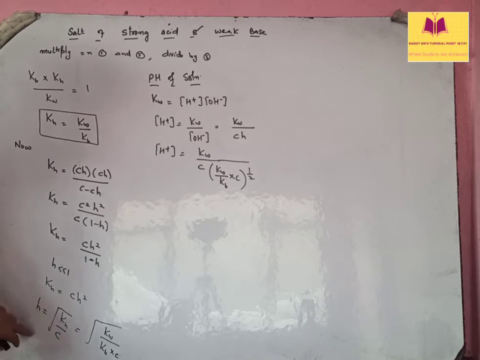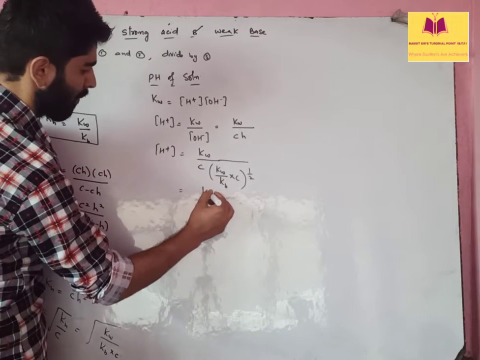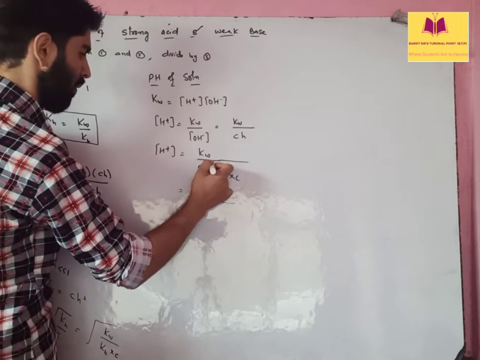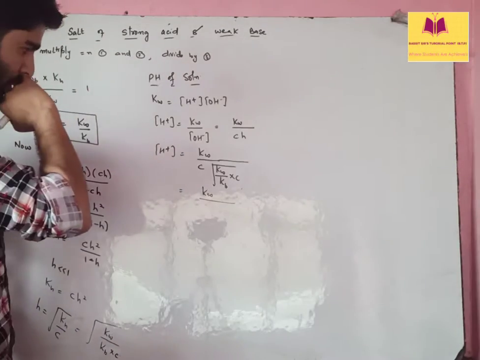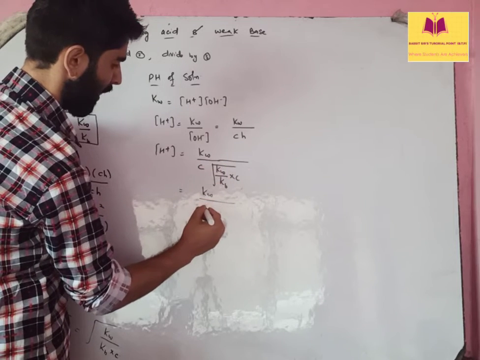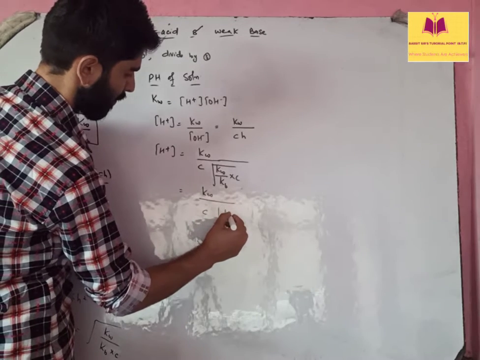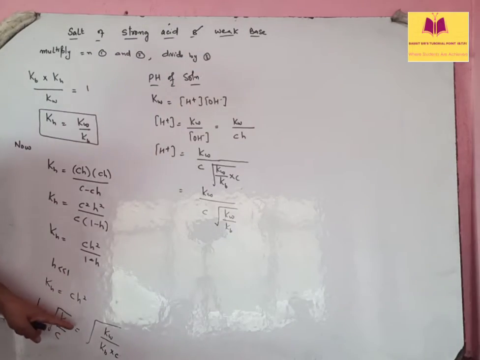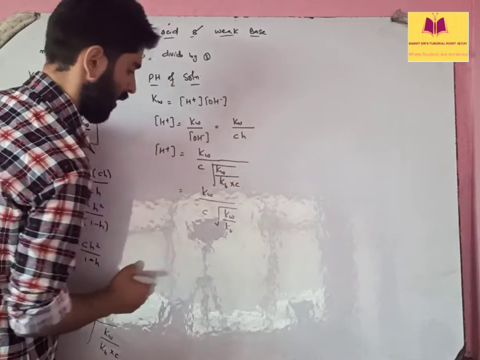We may simply write it as a root of this thing, so it will be easy for you. So this will be Kw by C times root of Kw by Kb.